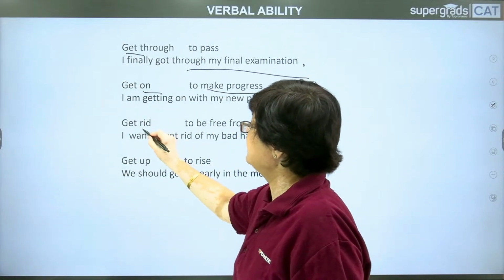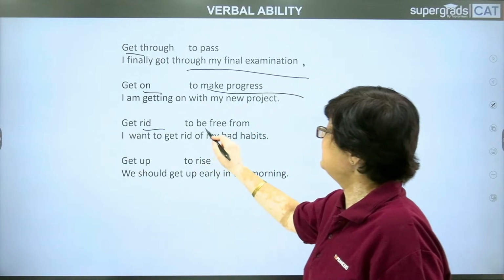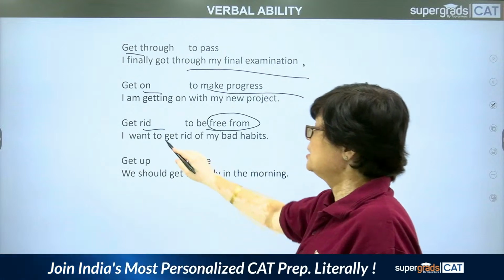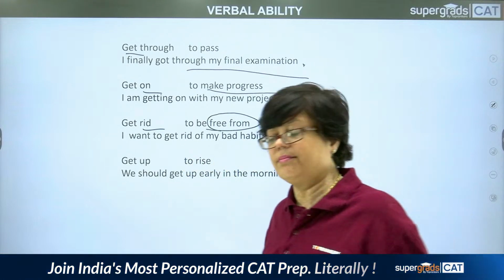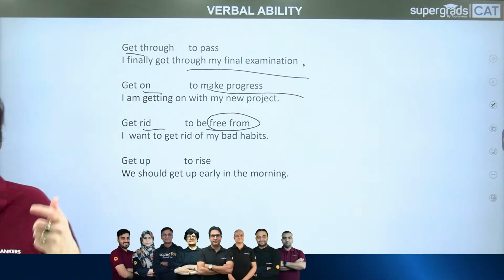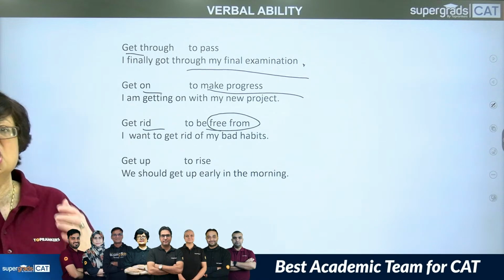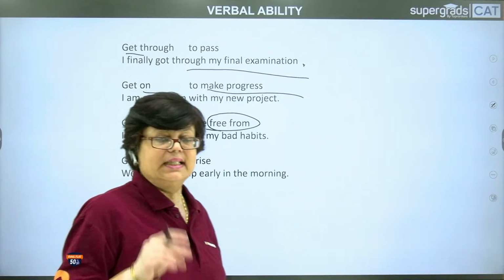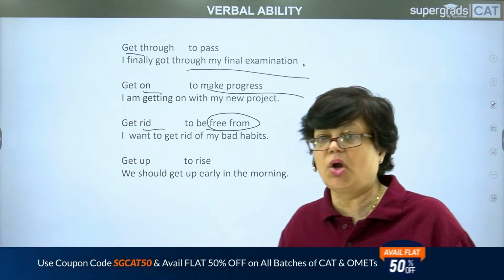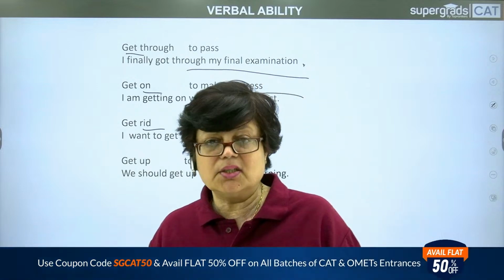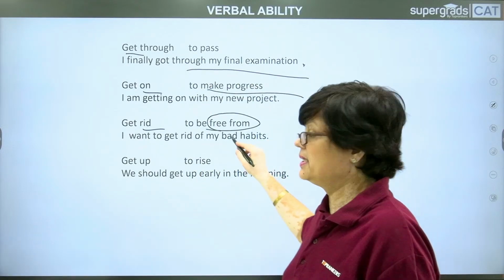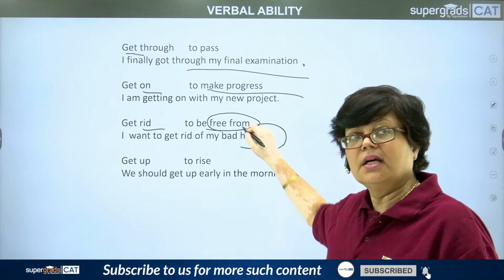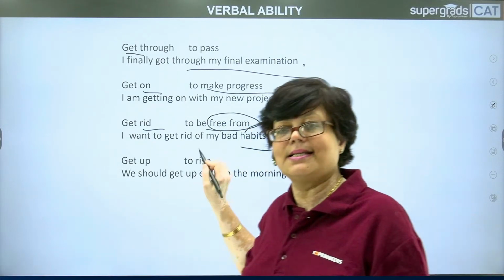Next, get rid. Rid. To be free from. Rid means to get rid of something, means to be free from something. See, I want to get rid of my bad habits. The sentence says the person who has written it wants to get rid of, means to be free of, his or her bad habits. So getting rid of somebody, it can be talked about any person also. It can be talked about a person's nature also. It can be talked about a habit like this. It has been mentioned in this sentence.